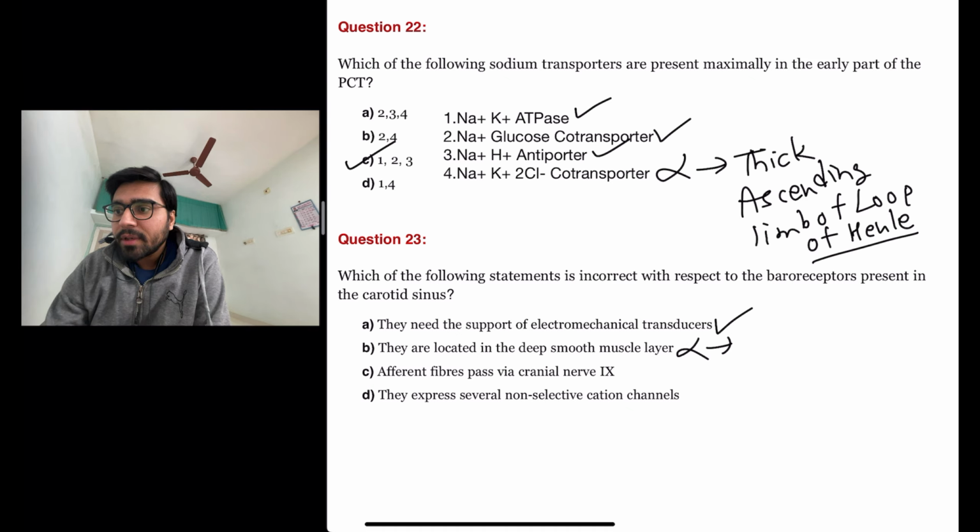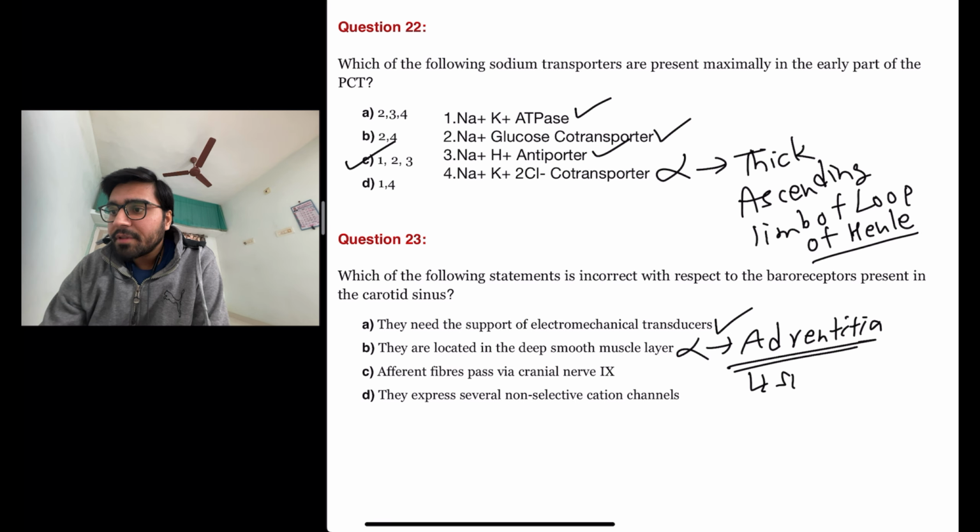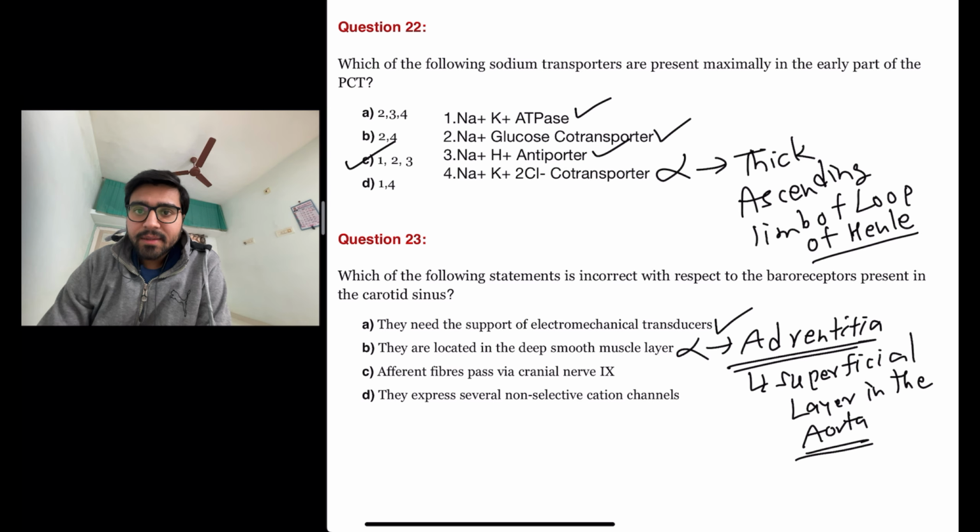They are actually located in the adventitia, which is the superficial layer in the aorta. Next statement is afferent fibers pass via cranial nerve number 9.